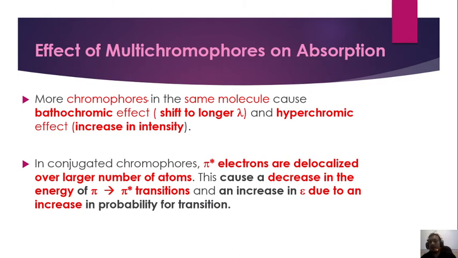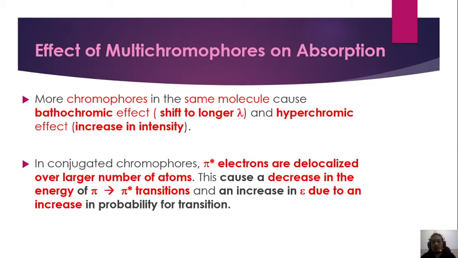So what is the effect of multi-chromophores on absorption? More chromophores in the same molecule will give a bathochromic effect, that is, a shift to longer wavelength, and a hyperchromic effect, an increase in intensity. Increase in intensity means the graph becomes either higher or lower.